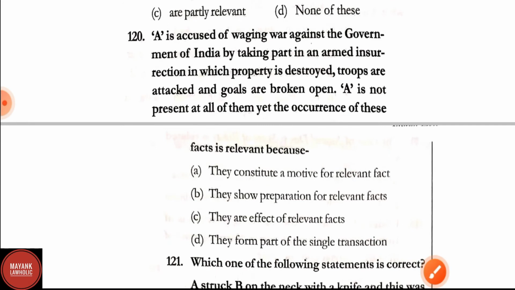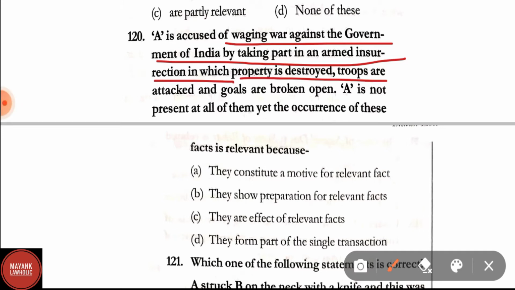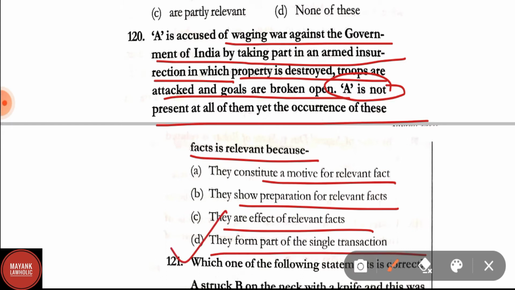Question number 120. A is accused of waging war against the government of India by taking part in an armed insurrection in which property is destroyed, troops are attacked, and jails are broken open. A is not present at all of them, yet the occurrence of these facts is relevant because they constitute a motive for the relevant fact, they show the preparation for relevant fact, they are effect of relevant facts, they form the part of the single transaction. Correct answer is option D, that is they form the part of the single transaction.